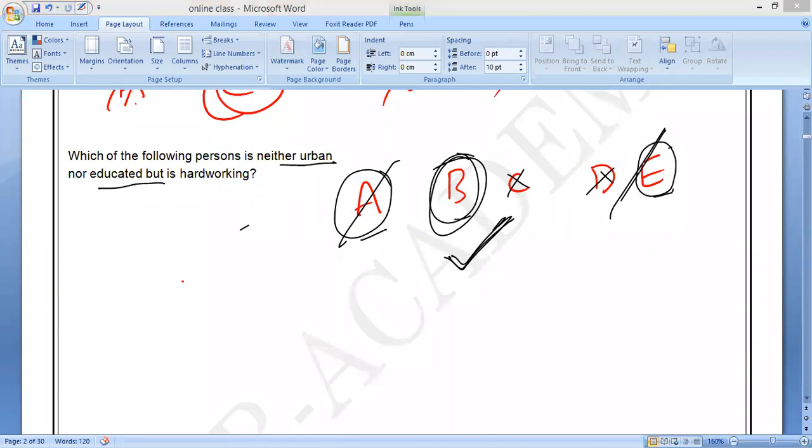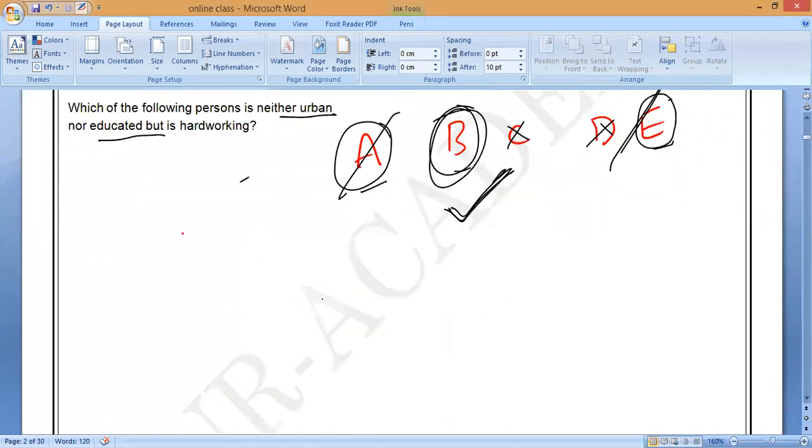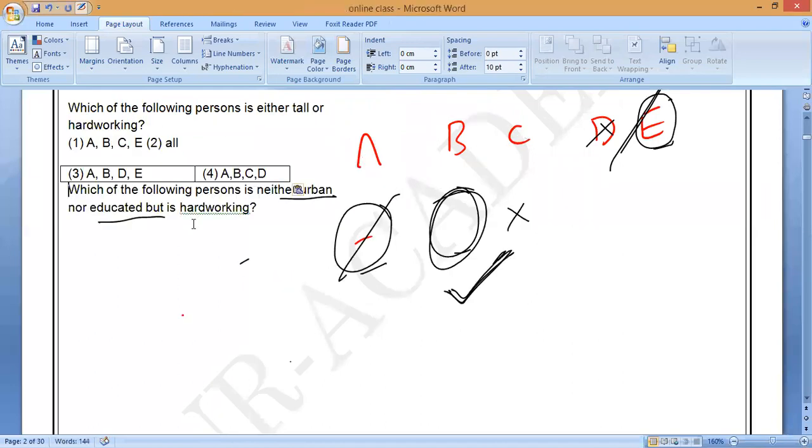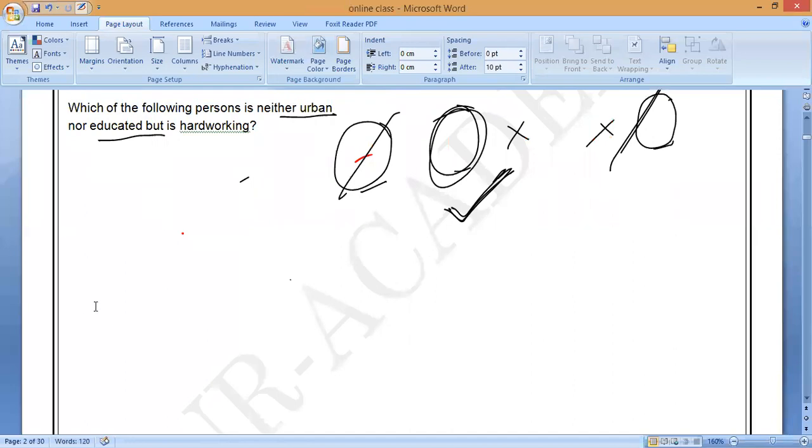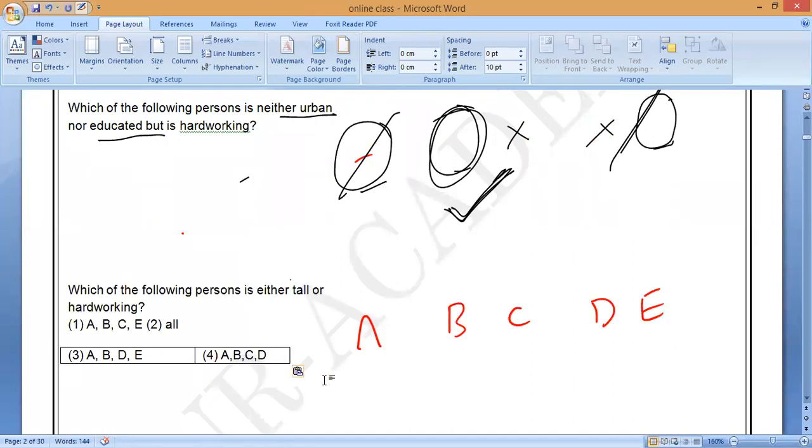Next question. Which of the persons is either tall or hardworking? Either tall or hardworking. Not neither, either. Here you can check it. This is the question, and I am giving you 4 options. First write A, B, C, D. Which of the following persons is either, I am asking. Either means what? They all belong to tall. That is what you have to check: either tall or hardworking, hardworking or tall.